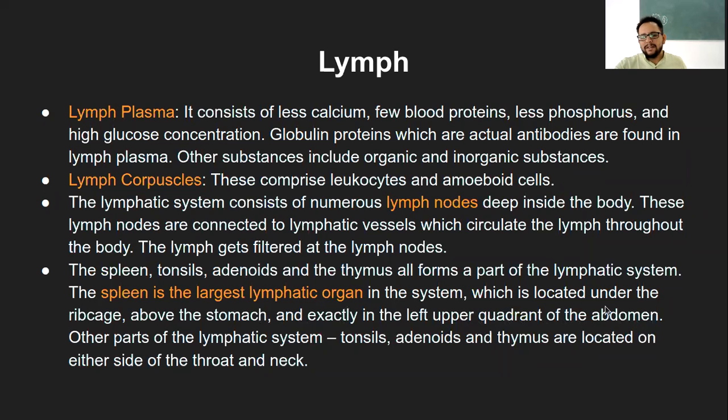And the other parts: tonsils, like I said, are in the throat region, adenoids in the facial region behind the nose, thymus in the chest region, and they function in the same way.